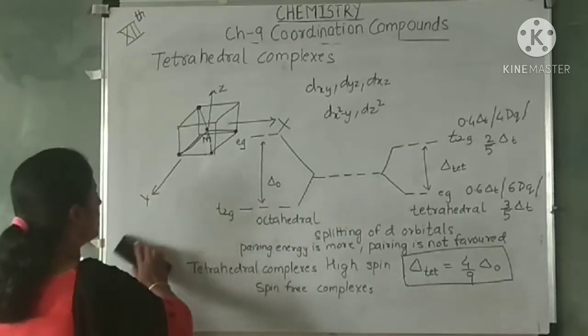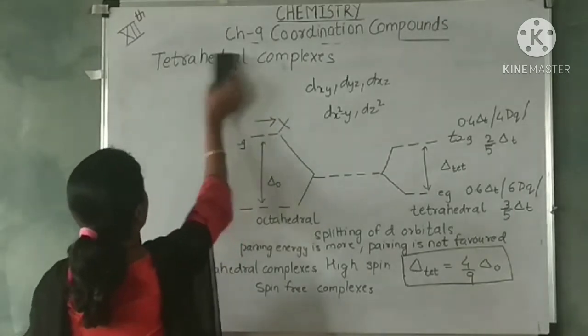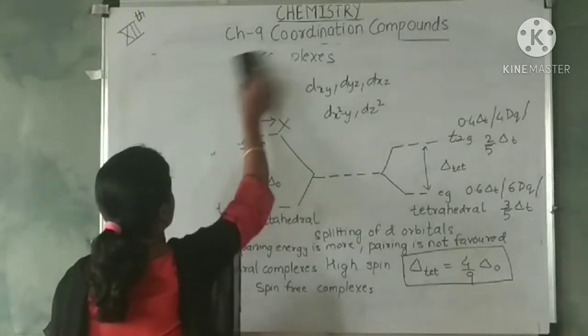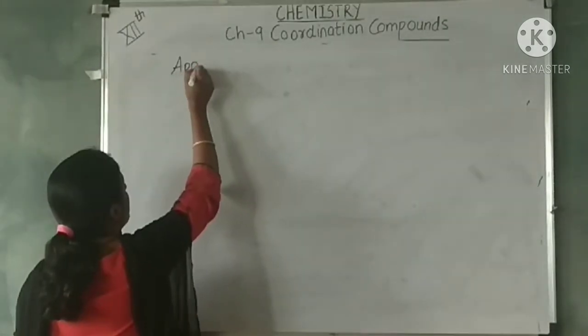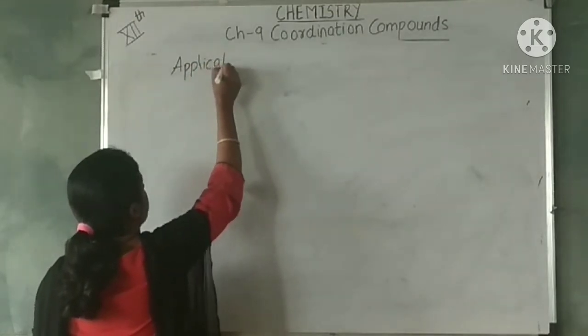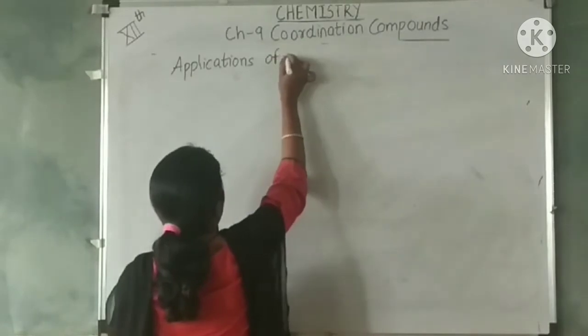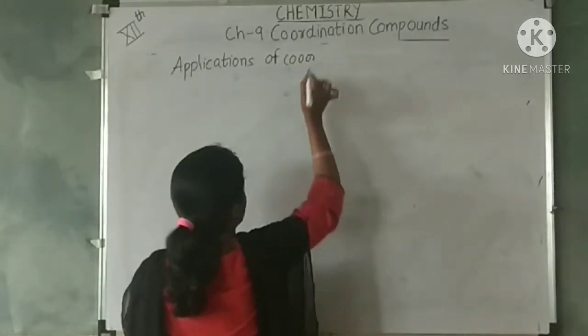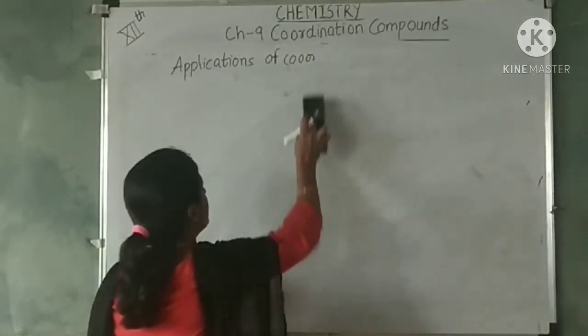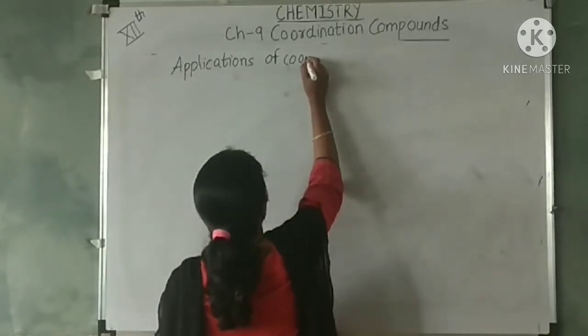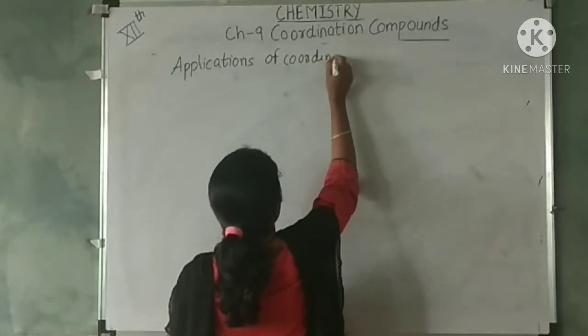With this we come to the last point of the chapter, that is the applications. So let's see what are the applications. Applications of the coordination compounds.